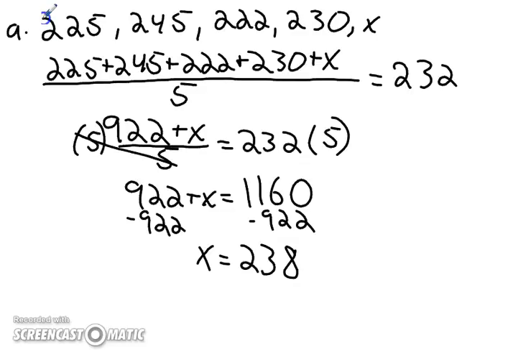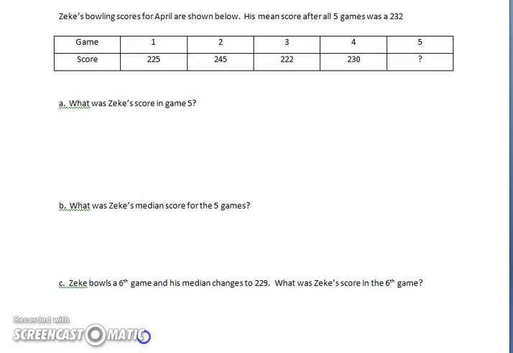Okay? We go back to question number 2, or part B. What was Zeke's median score for the 5 games? Well, the median score is another way to say the middle score. And in this case, we do have an odd amount, so that's going to help us out because we're just looking for the exact middle score.